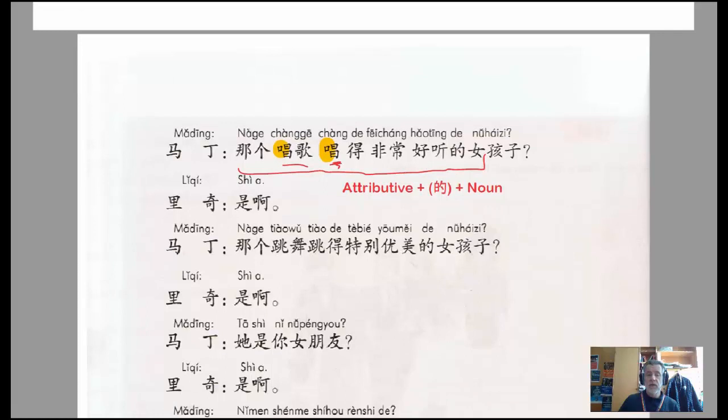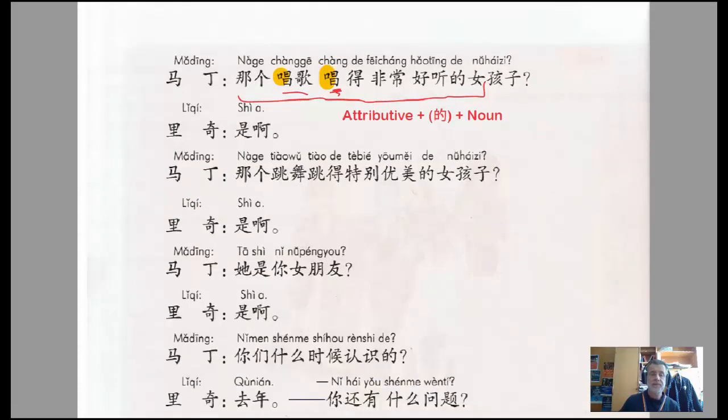So what's important about this is it's not saying that she sings extremely pleasantly. It's saying she is the girl that sings extremely pleasantly. So this is all describing the characteristic or feature or attribute of this person.